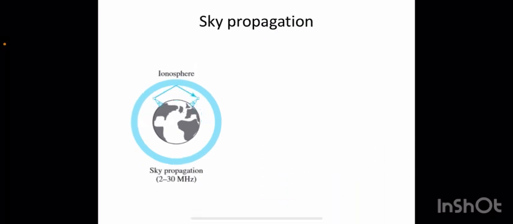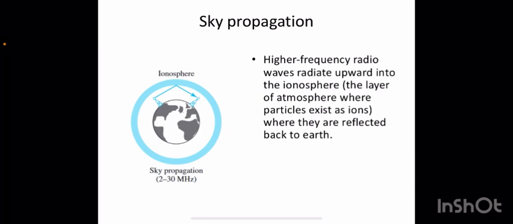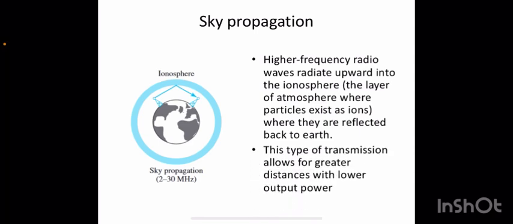And the second one is sky propagation. In this case, the signals are actually high frequency signals, right? These high frequency radio waves radiate upward into the ionosphere. Ionosphere is a little more distant from the Earth's surface, right? Where particles exist as ions. And these signals are actually reflected back to the Earth. This type of transmission is actually used for greater distance compared to our ground propagation with a low output power.